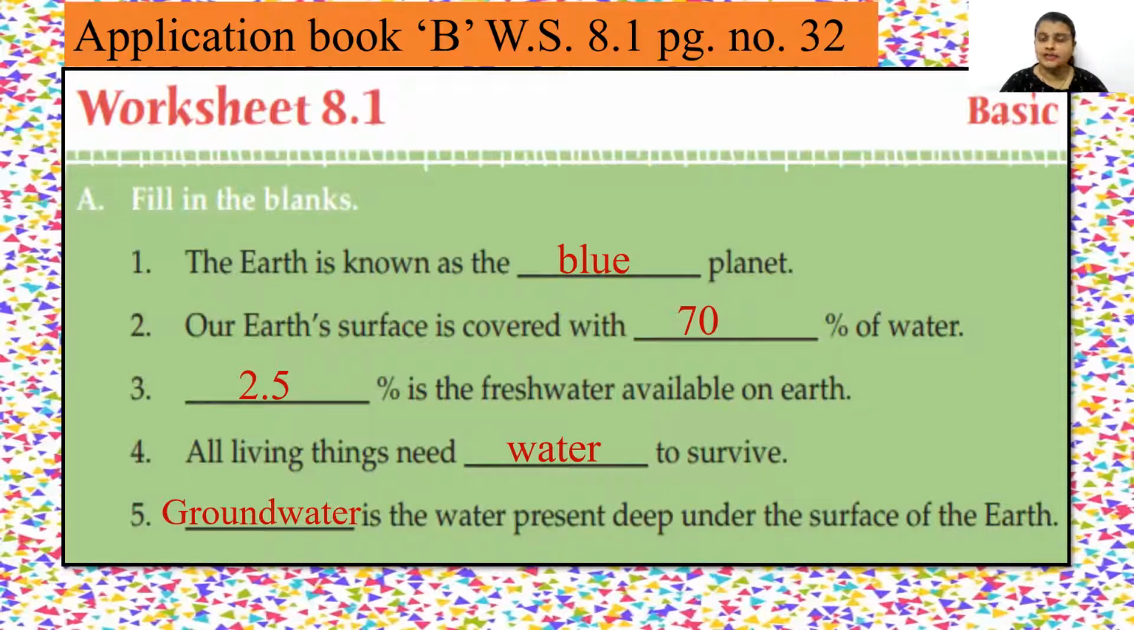Second one. Our earth's surface is covered with dash percent of water. So children, as we all know that our earth's surface is covered with 70% of water. Dash percent is the fresh water available on earth. That is 2.5% is the fresh water available on earth. Fourth one, all living things need dash to survive. So we all living things need water to survive. Dash is the water present deep under the surface of the earth. So that is groundwater, which is good for drinking purpose, right?